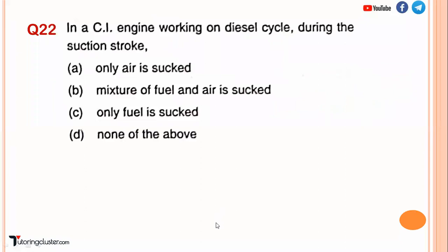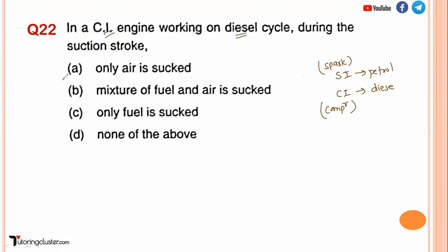Next question. In the case of a CI engine, as I told you, SI engines are nothing but petrol engines, and CI engines are basically diesel engines. SI stands for spark ignition, and these are what? Compression ignition, right? So a CI engine means a diesel engine, the diesel cycle.